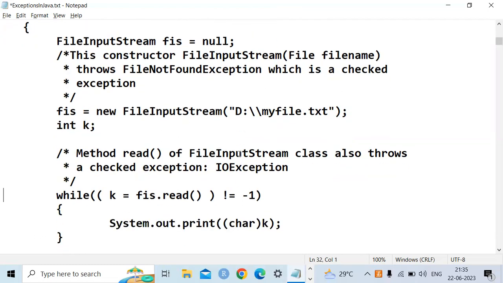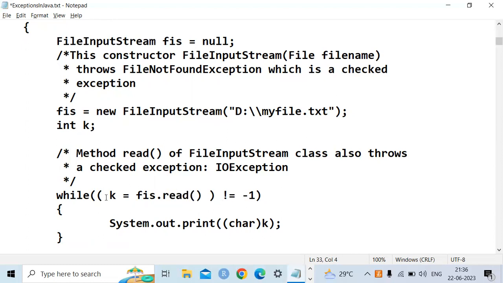Now here, see, while k equal to fis.read. So what is fis here? It is an object of the file input stream class. So k equal to fis.read means read is a method which comes under the file input stream class, and it will help us read the data from the file.